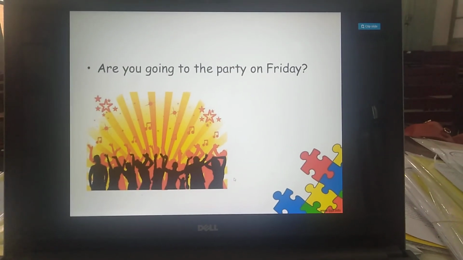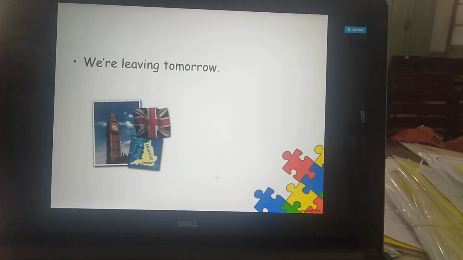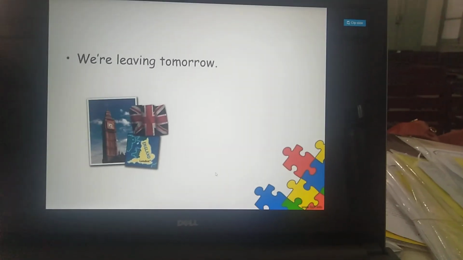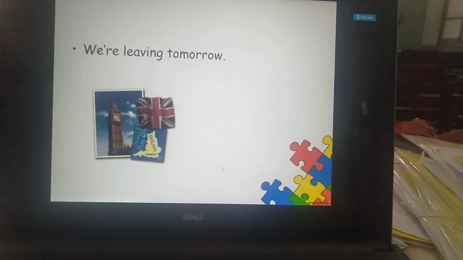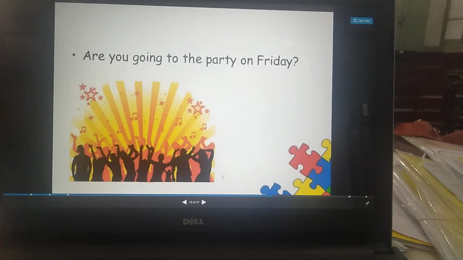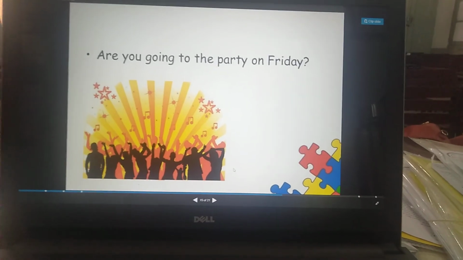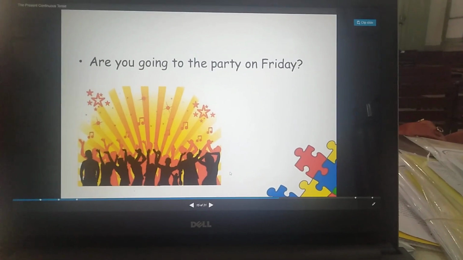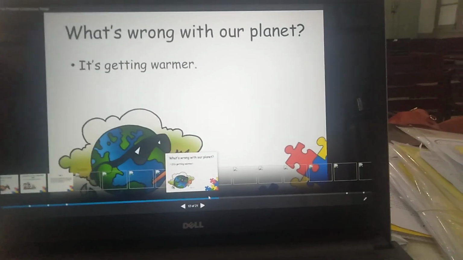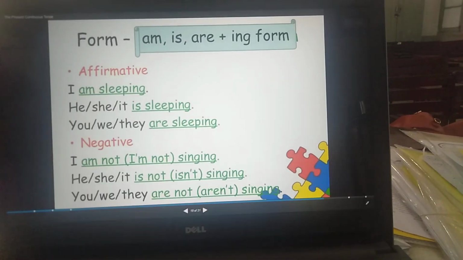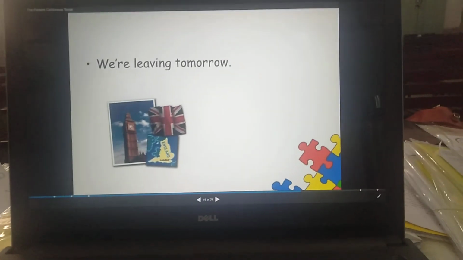Okay, are you going to the party on Friday? We are leaving tomorrow. So the present continuous tense is also used to talk about actions which are going to happen in the future, but you have already planned it and you talk about it with reference to the future. Are you going to the party on Friday? Now Friday is the future, but you are talking about that plan in the present, so that's why you have used the present continuous tense with the time reference. Same case is we are leaving tomorrow, so the same example, they are leaving tomorrow, but they have mentioned the time reference, tomorrow. Okay kids, I hope it's clear.